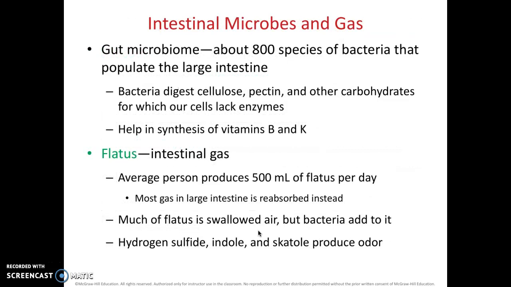So speaking of that gut microbiome, we have about 800, but probably even more species of bacteria within your large intestine. And these bacteria are mostly our friends, and they help with digesting cellulose, pectin, and other carbohydrates that we can't digest ourselves, including lactose. They also help in the synthesis of vitamins B and K, but they produce an unfortunate side effect of flatus, which is intestinal gas.